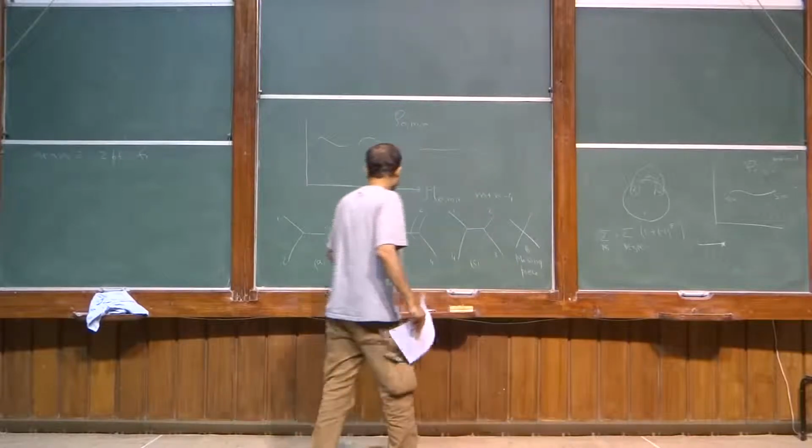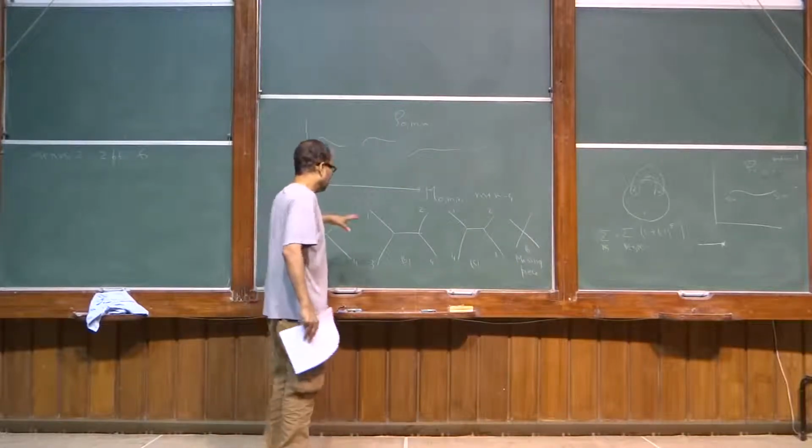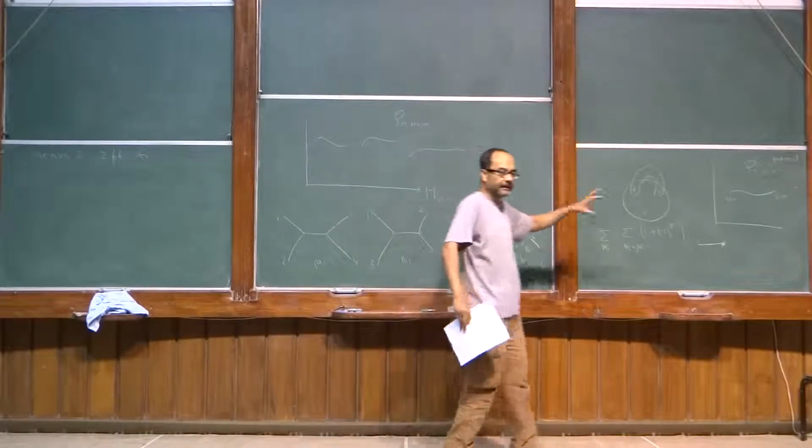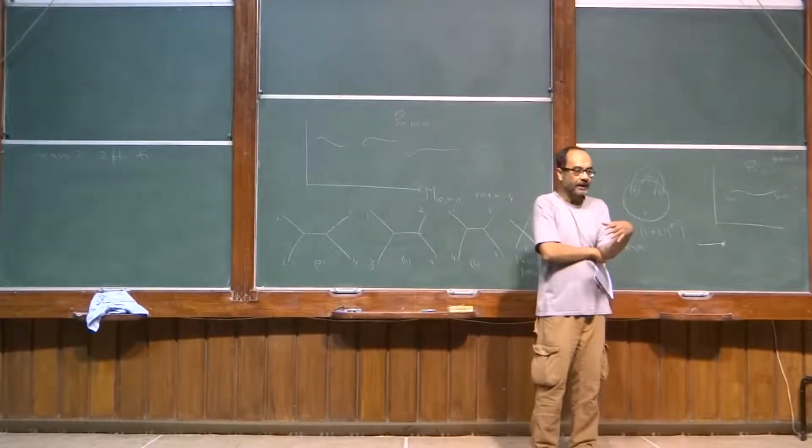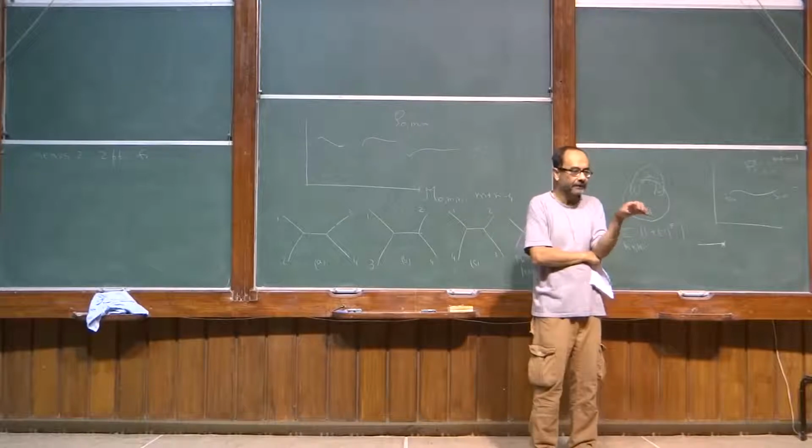But you can also see it here. You can think of the original 3-punctured sphere as having something like 1 over gs square. And each plumbing fixture supplies a gs square.